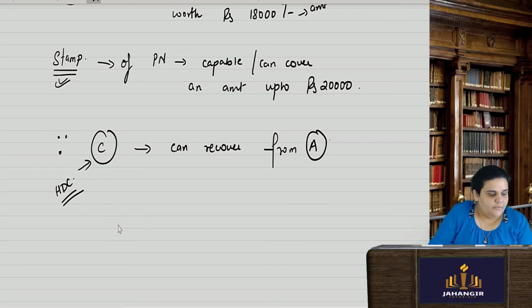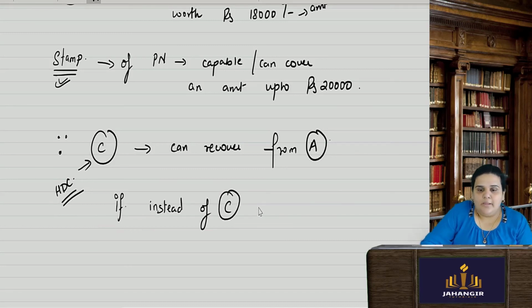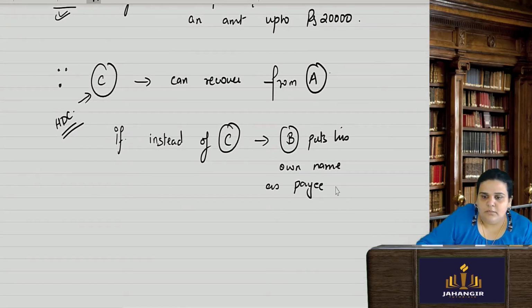However, say suppose instead of C, B put his own name as a payee and puts rupees 18,000 there.